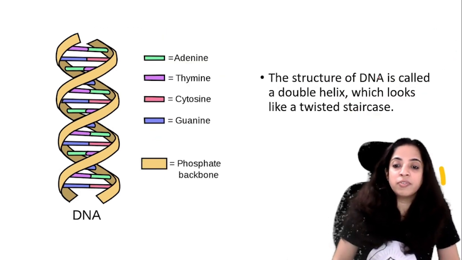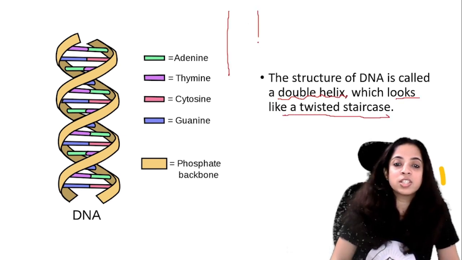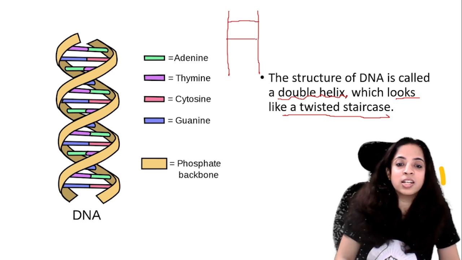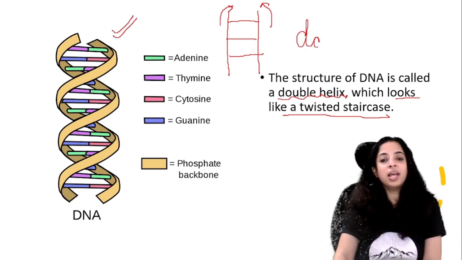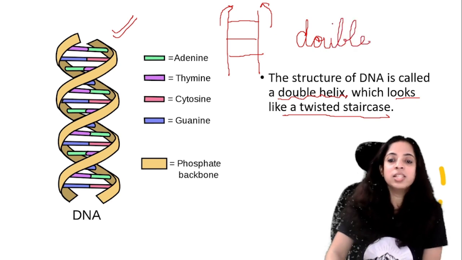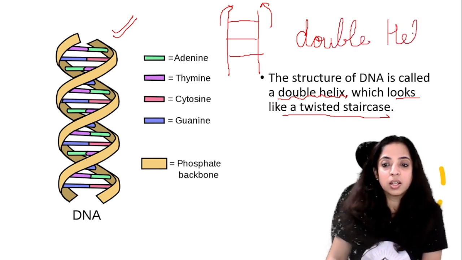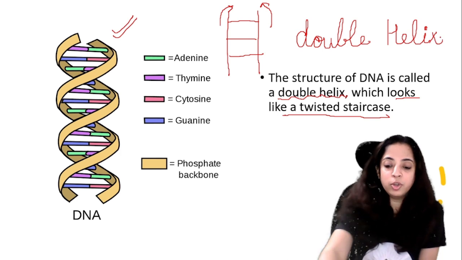So the structure of DNA is called a double helix, which looks like a twisted staircase. You know, this is how a staircase looks like, isn't it? So when you twist the staircase, it looks something like this. So this structure is known as a double helix. What is it known as? Double helix. Okay, I hope this is very clear to you.